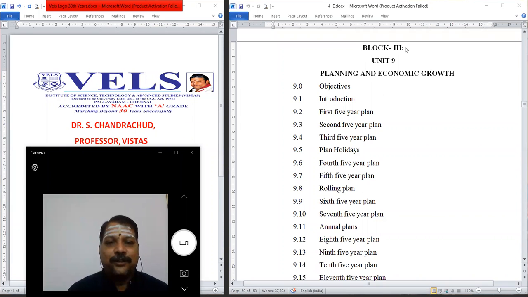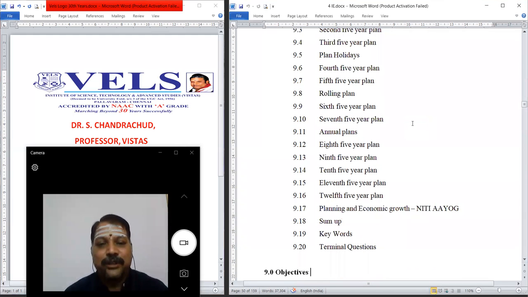Today, we are going to discuss the Indian Economy, ODL of Wales University, Unit 9, Planning and Economic Growth. This is the first unit in Block 3. In this class, we are going to discuss the different five-year plans, right from the first five-year plan to the 12th five-year plan, and then the NITI Aayog. So these are the topics we are going to cover today.